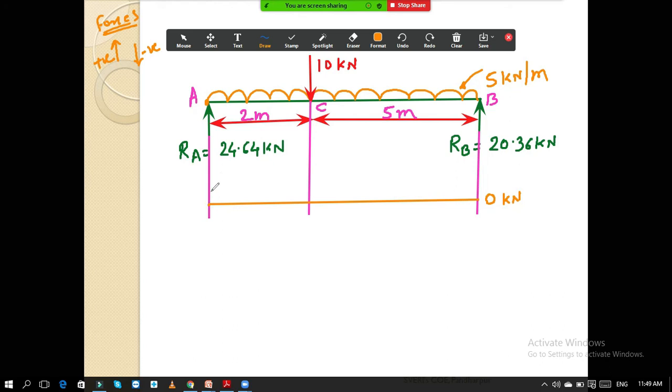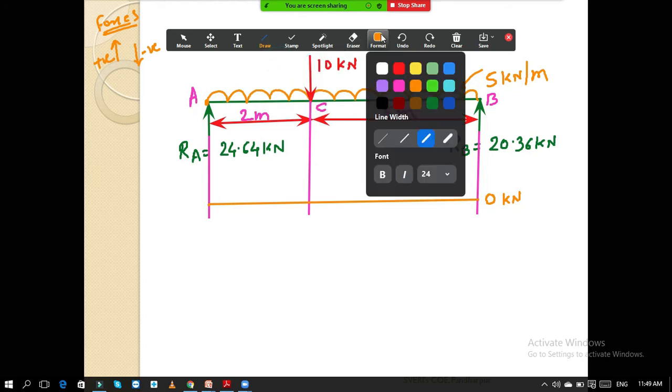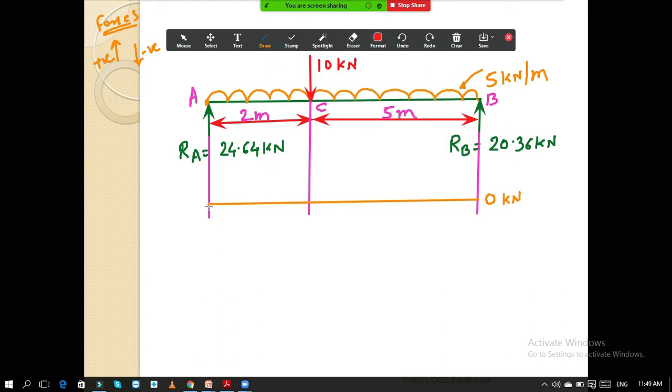So I will draw the positive diagram over here, and plot it this way. This is the value already written here, 24.64. I plot it on the positive side because RA is moving up.